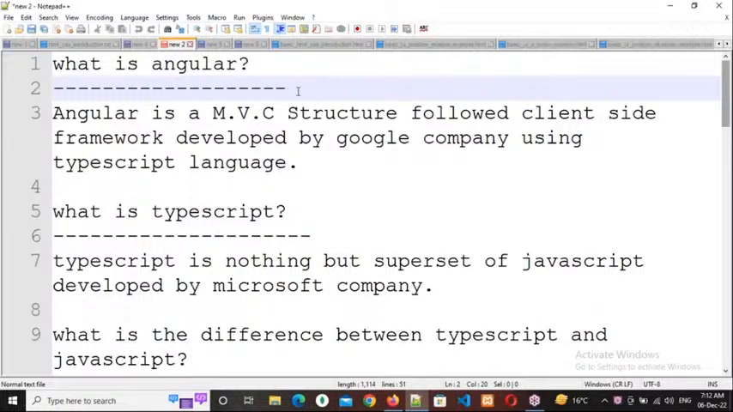Now, what type of technology is it? Client-side framework. In the software industry, we have two types of technologies: client-side technologies and server-side technologies. So what is the difference between client-side technologies and server-side technologies? The major difference is, by using client-side technologies,